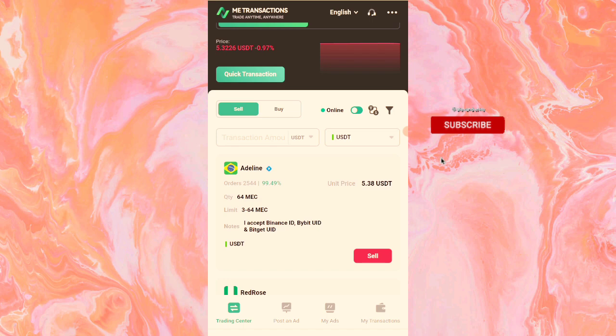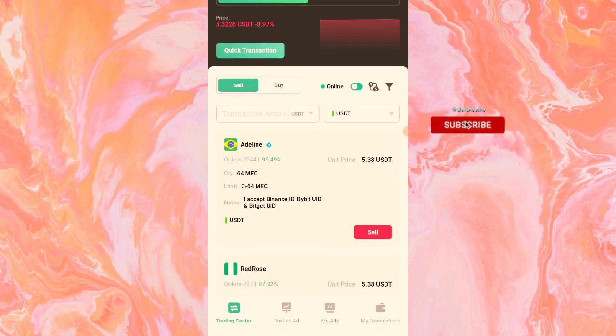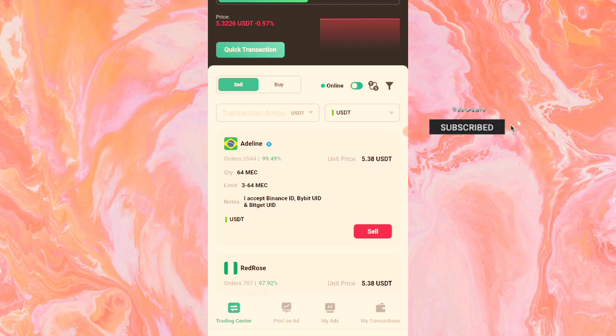So I'm seeing someone buying for, I think, 6,500 for one token, like one MEC coin. I saw 6,500, something that is being sold for $5. Look at the difference, 6,500 naira, and this is being sold for $5. See the difference. So I had to be like, what?